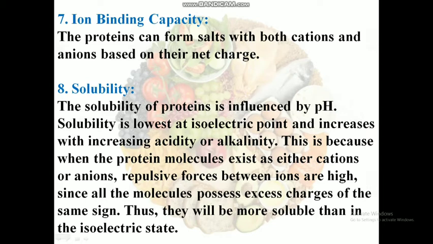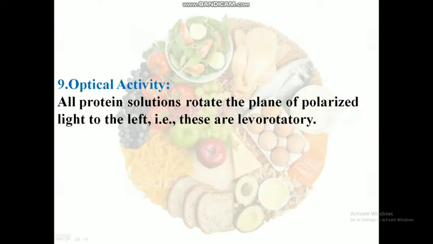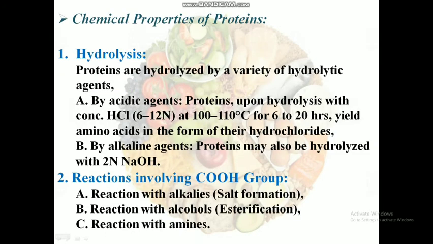At the isoelectric point, solubility is low, and it increases with increasing acidity or alkalinity. Because when protein molecules exist as either cations or anions, the repulsive forces between ions are high, since all the molecules possess excess charges of the same sign, they will be more soluble than in the isoelectric state. Optical activity. All protein solutions rotate the plane of polarized light to the left, that is, they are levorotatory.